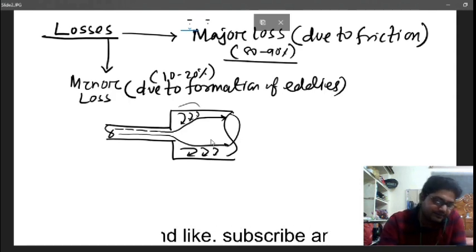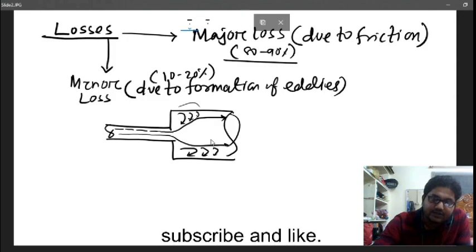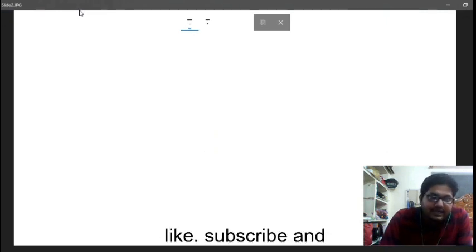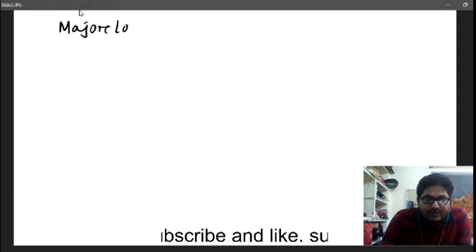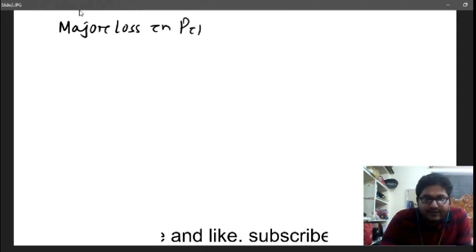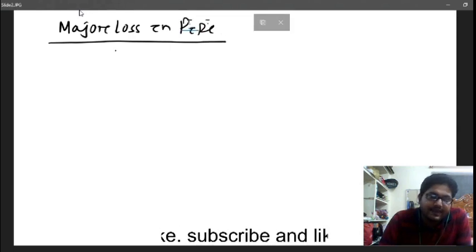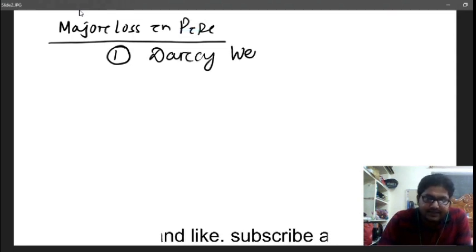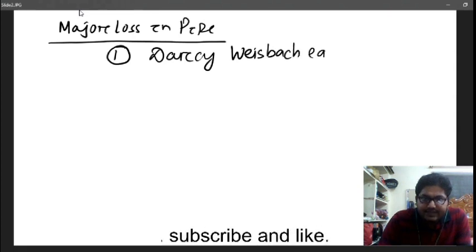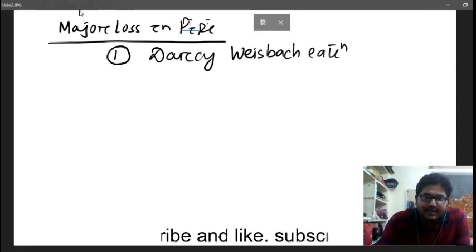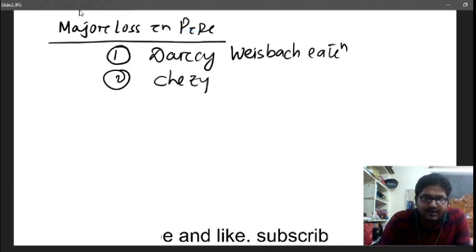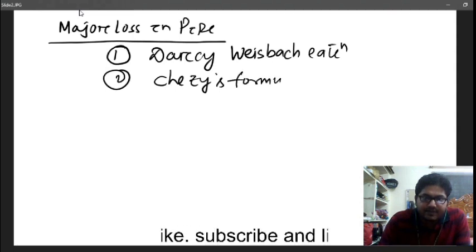Now we will talk about the major loss. You can calculate the major loss in a pipe by using two formulas. The first one is the Darcy-Weisbach equation, with which you can find out the loss of head due to friction. The second formula we can use to calculate the major loss is called Chezy's formula.